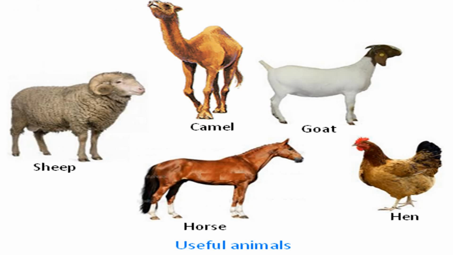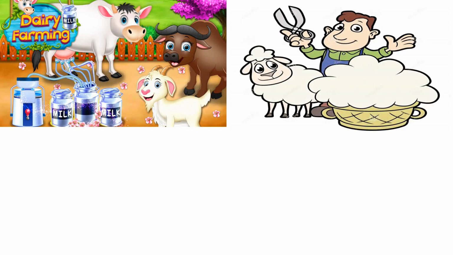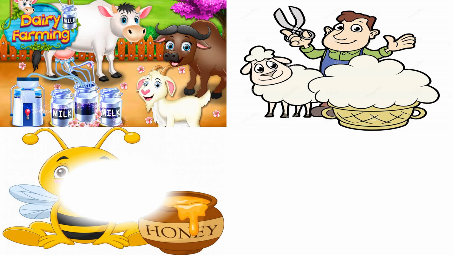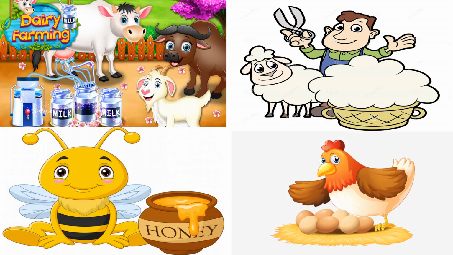Students, there are some useful animals that help us in many ways. They play a vital role in our life. Like cow, buffalo and goat give us milk. Sheep give us wool. Honeybee gives us honey. And hen gives us eggs. They also give us chicken.